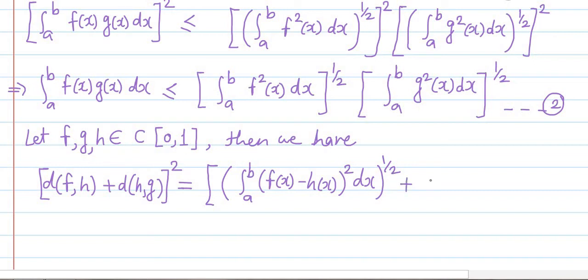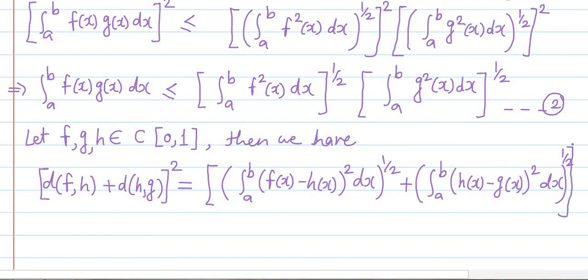Then the next term is plus integration a to b, [h(x) minus g(x)] bracket square dx, bracket raised to 1 by 2. This is d of h comma g, and then the outer bracket raised to 2 means it's a square. So like such we have written the d of f comma h plus d of h comma g whole square. Okay, it is this.